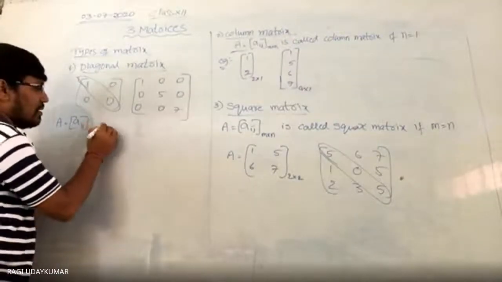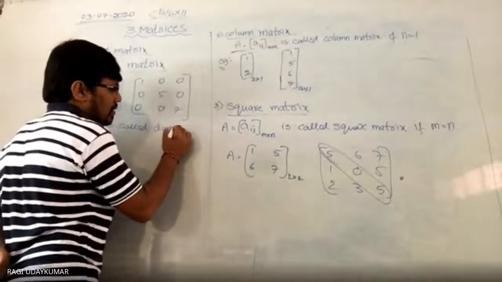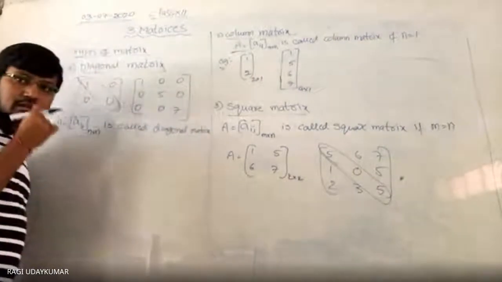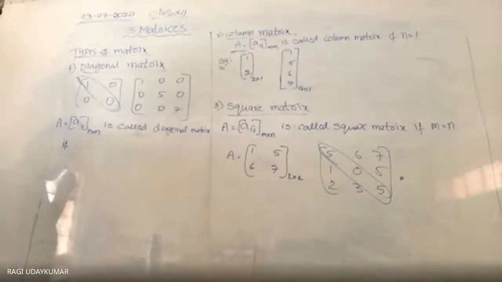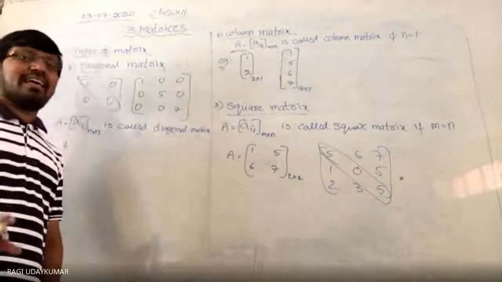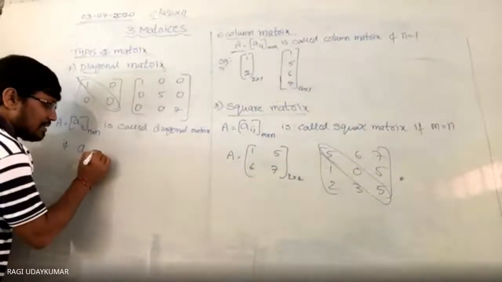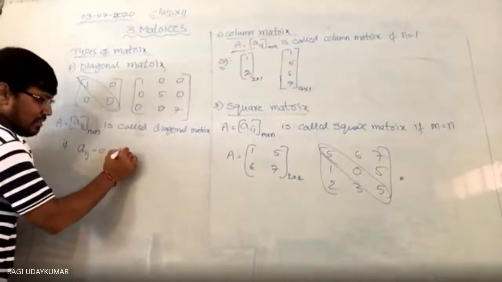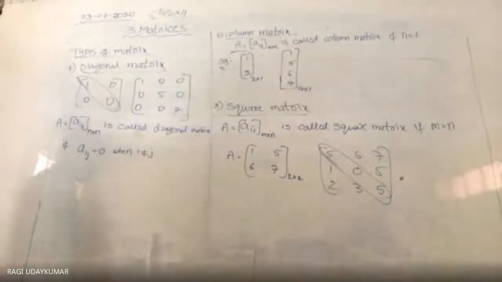Aij, n by n, is called a diagonal matrix if, can anyone tell? It is a little difficult, I am telling you. If Aij is equal to 0 when i is not equal to j. Understood?